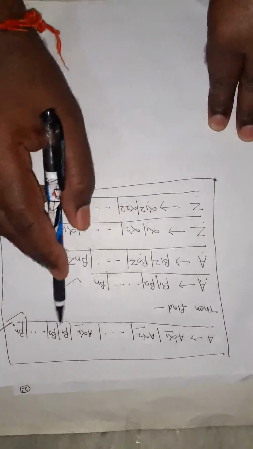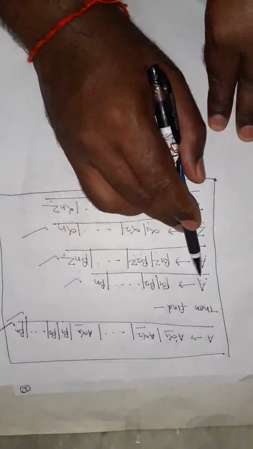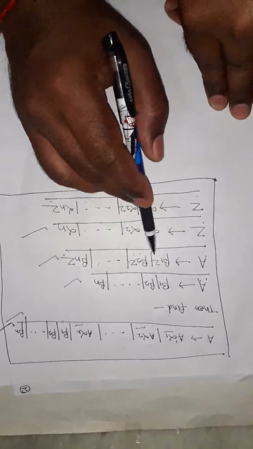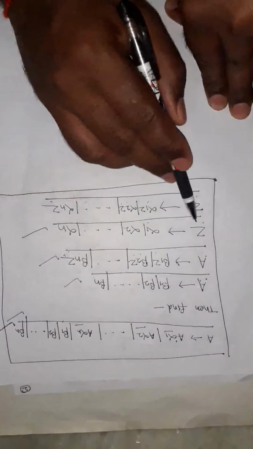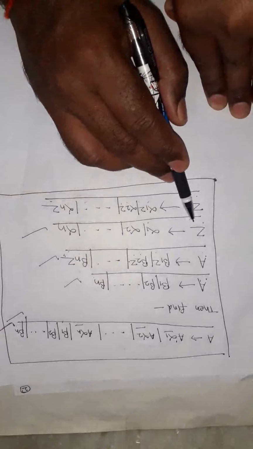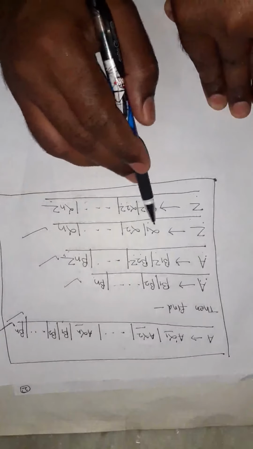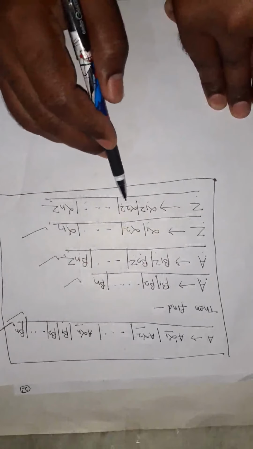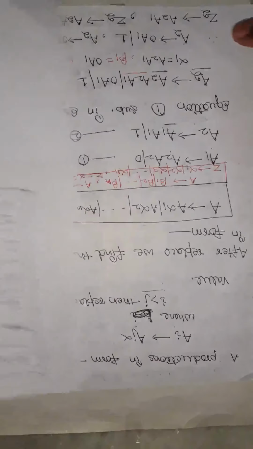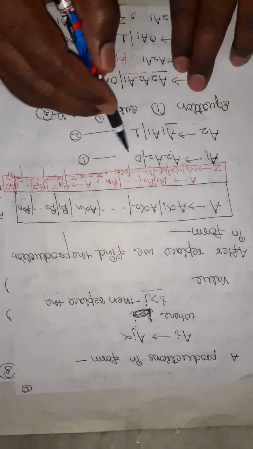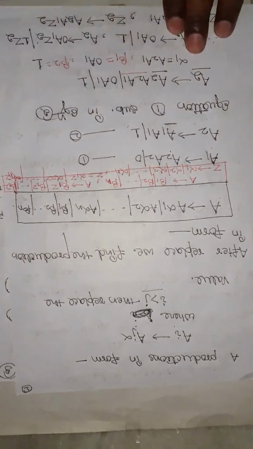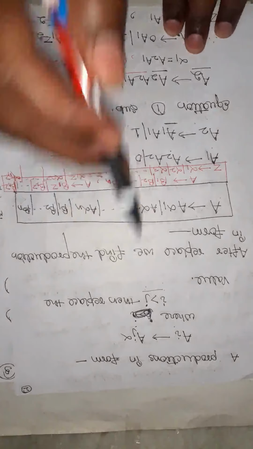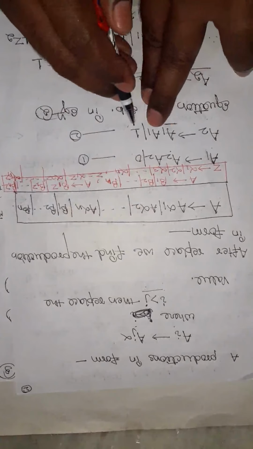After this form we find the productions A derives beta 1, beta 2 up to beta n for n productions, and we use a new variable Z, so A derives beta 1 Z, beta 2 Z and beta n Z. And for the variable Z, Z derives alpha 1, alpha 2 up to alpha n, and Z derives alpha 1 Z, alpha 2 Z and alpha n Z. So after renaming we find this value here, i greater than or equal to j, like this. Here A2 derives A1A1 or 1.